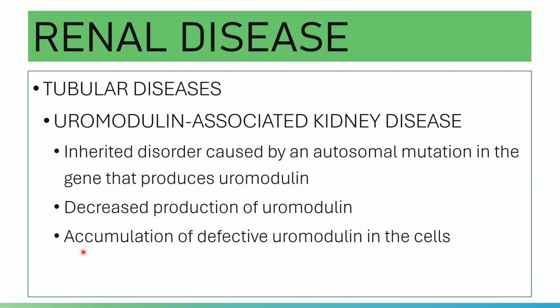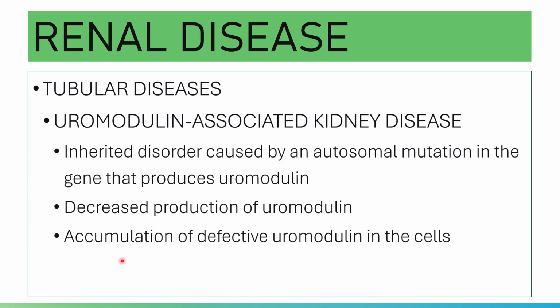If that happens, accumulation of defective uromodulin will occur in your cells accordingly. That will impair the normal functioning of those renal tubular epithelial cells.